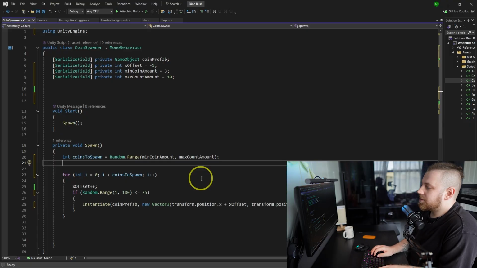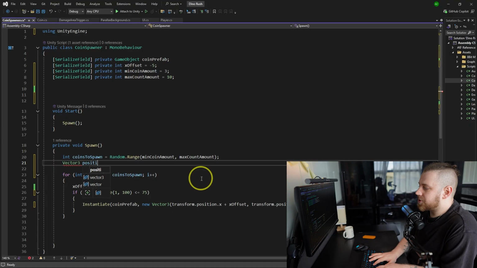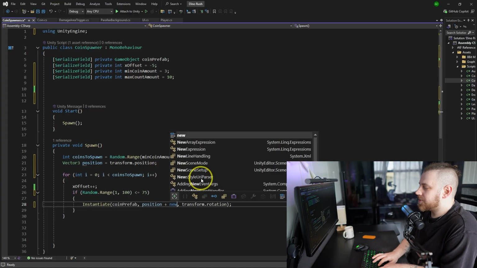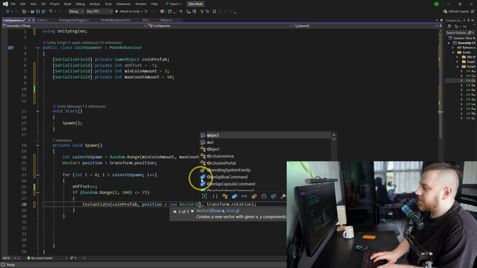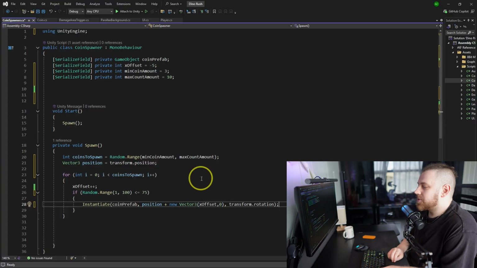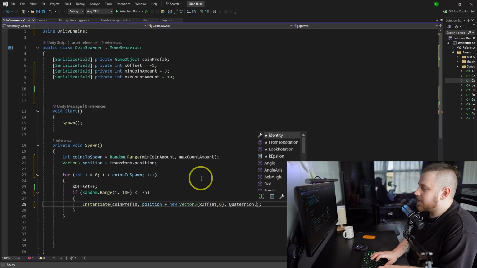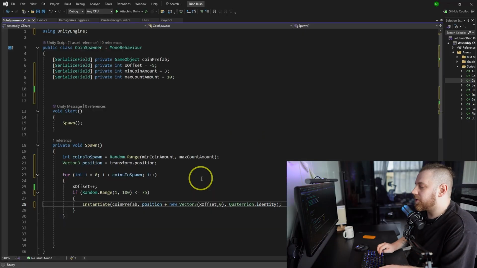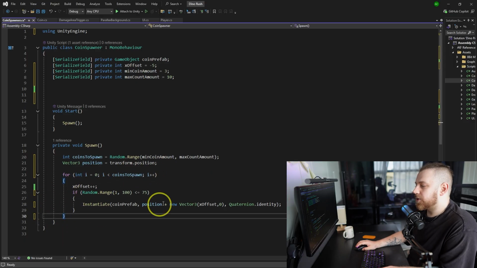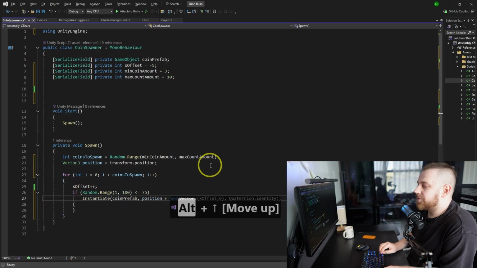So this is what I would do. Maybe I would just make a Vector3 position equals transform position, and then over here I would do coin prefab, and as a position I would use position plus new Vector3 with offset on the X and 0 on the Y. And you don't need to type Z, it will be just 0. This is much better. As for rotation, we can better do Quaternion.identity, so rotation is not changed for the coin. This is much better. And even now, I still don't like how it works over here because of how it is written. But it's okay, I guess, nothing you can do about it.